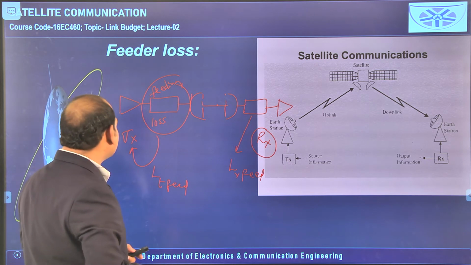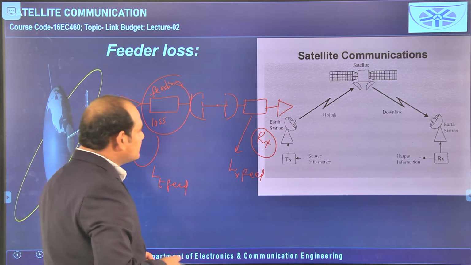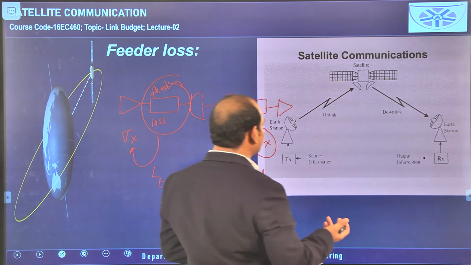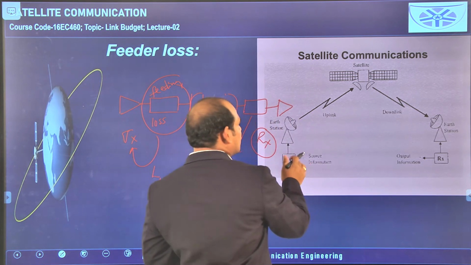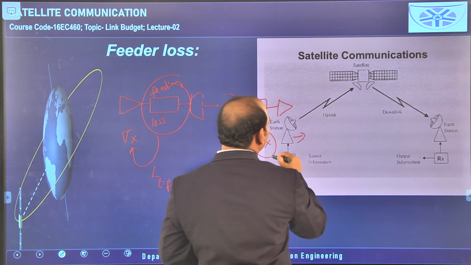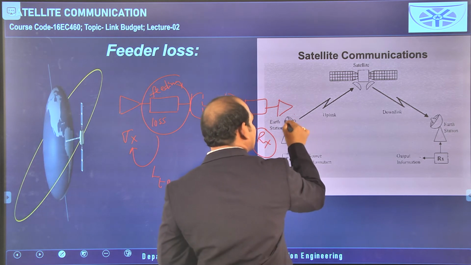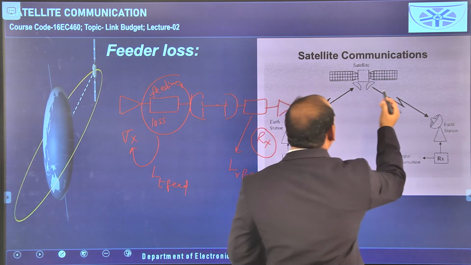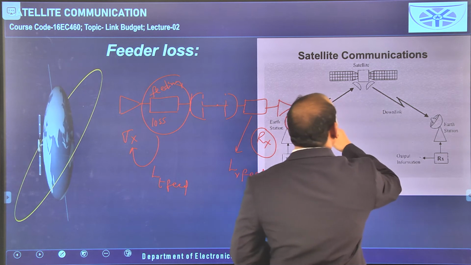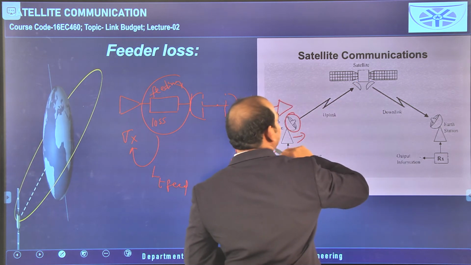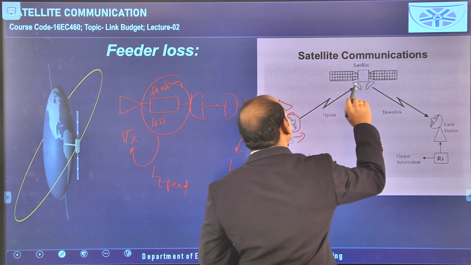We can tell that these are the feeding losses. In this diagram also, consider the same thing: the transmitting section has a feeder network connected to the transmitting antenna, then the wireless medium between the satellite and the antenna, the uplink direction.